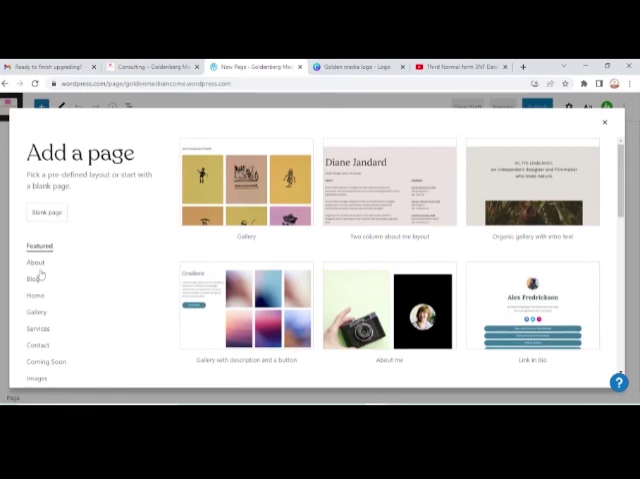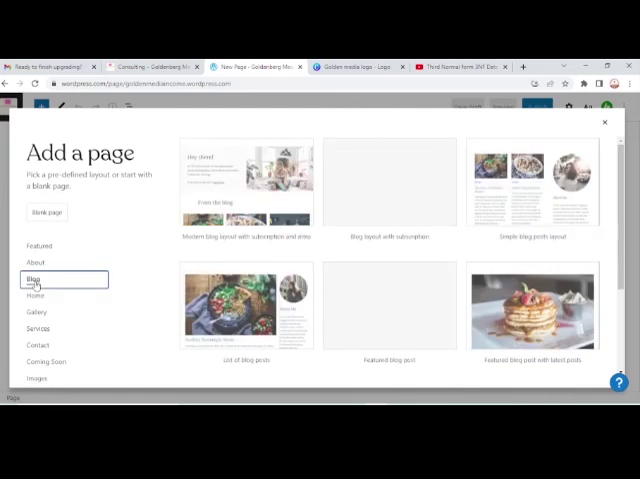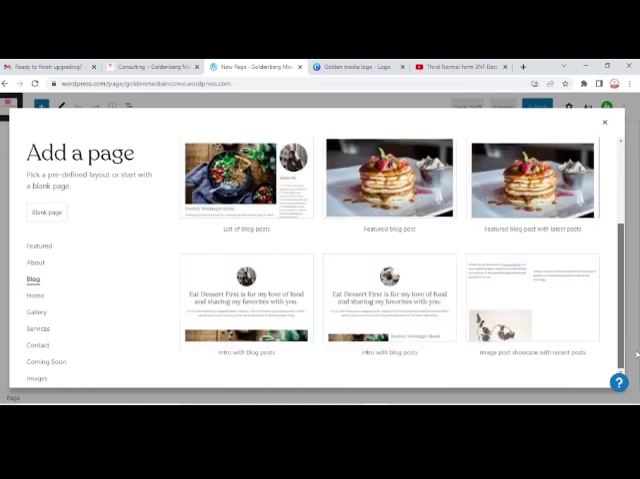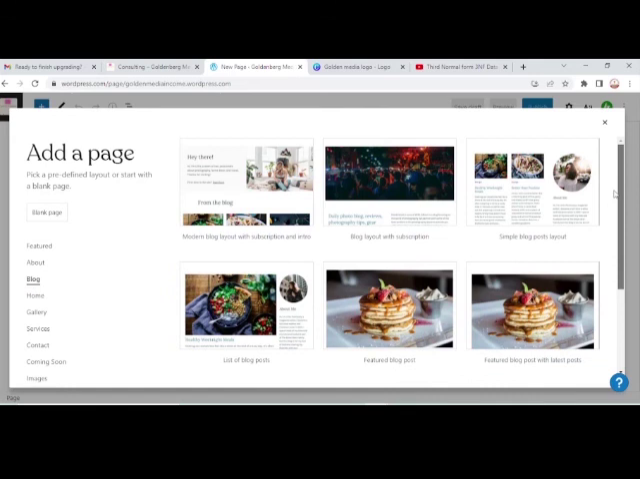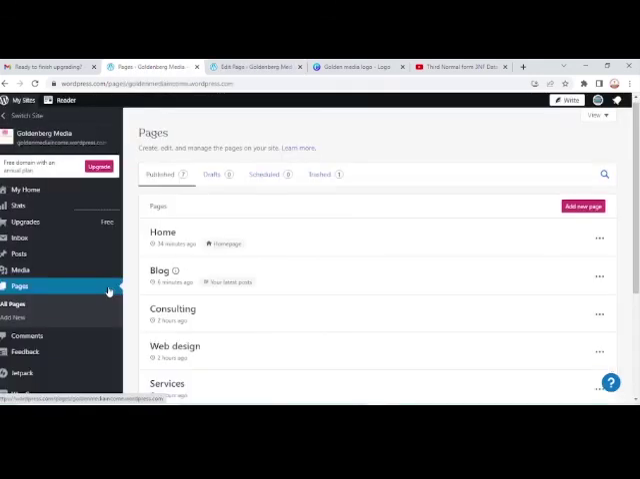Now what are we looking for? We're looking for blog, so we click on blog and look at the different layouts that we have for blog. We have a modern layout, blog layout. You can check as much as you want. We'll go with this simple blog post layout. Yep. So now we have a page, which we have called a blog.